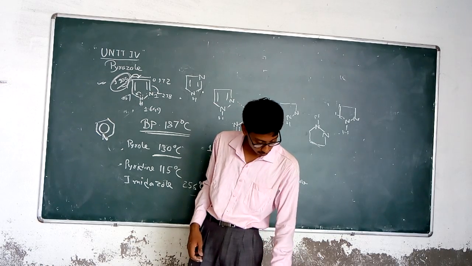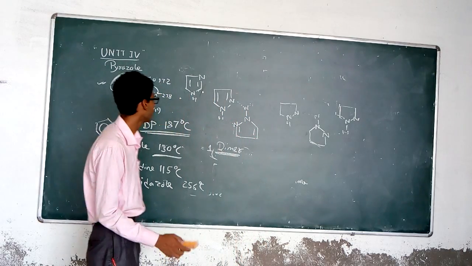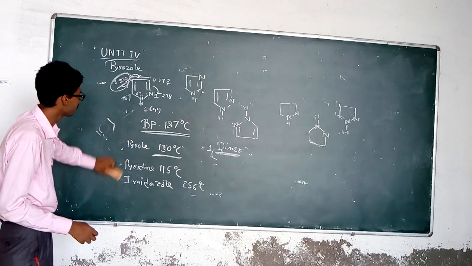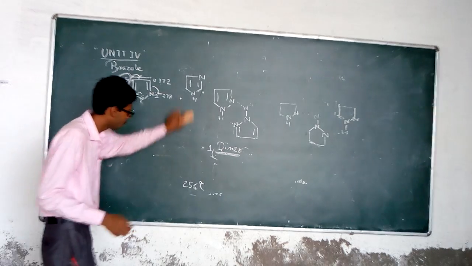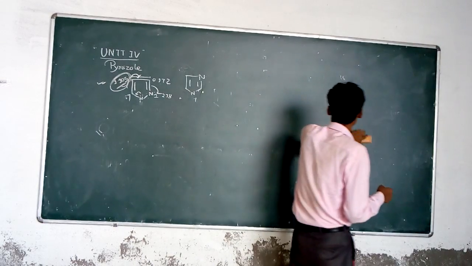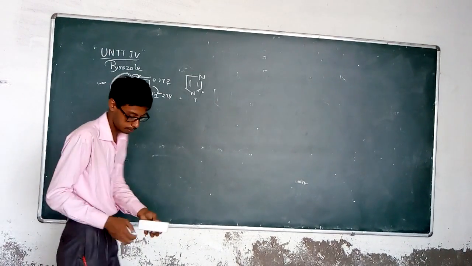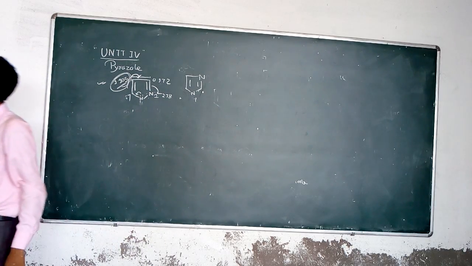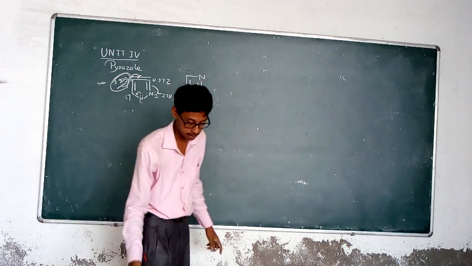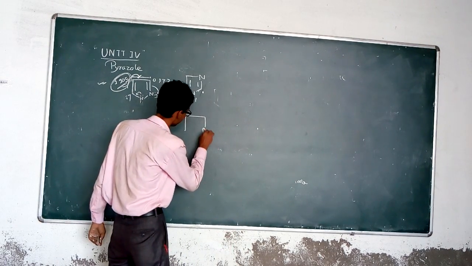Another one is that pyrazoles exhibit tautomerism. I said that there are some compounds which are present in a dynamic equilibrium, and in the transition states of the dynamic equilibrium, tautomerism occurs. As I said, there is keto tautomerism in the case of the carbonyl group, and here in the case of the pyrazole, annular tautomerism occurs.